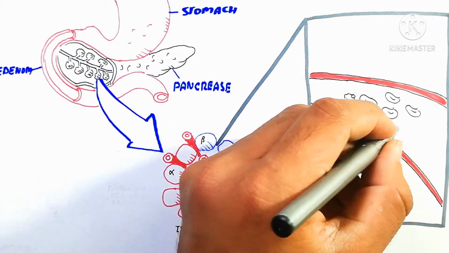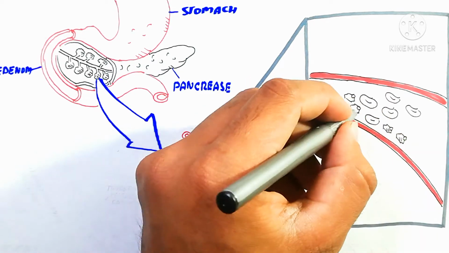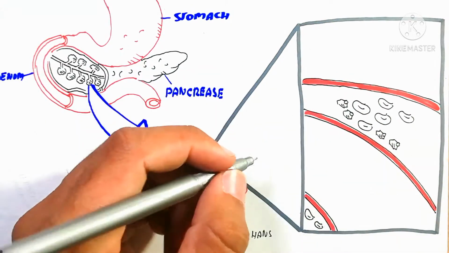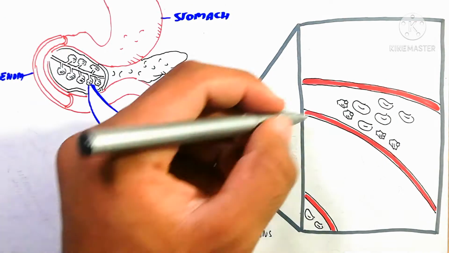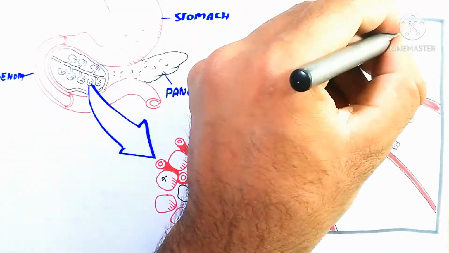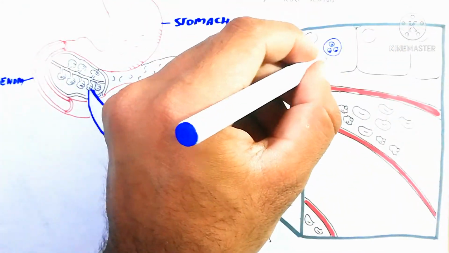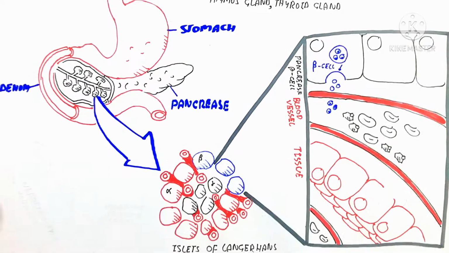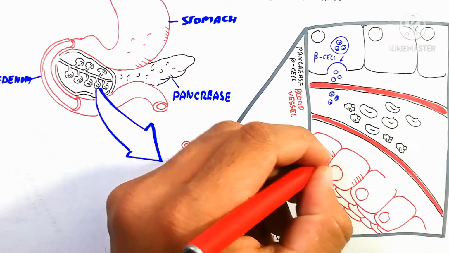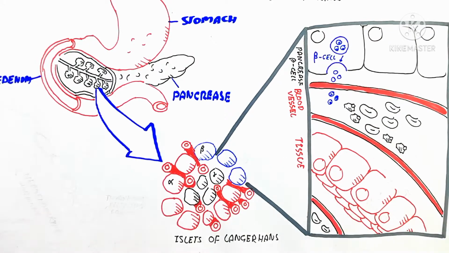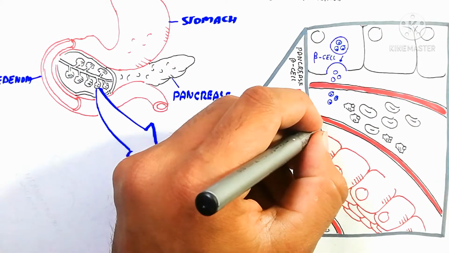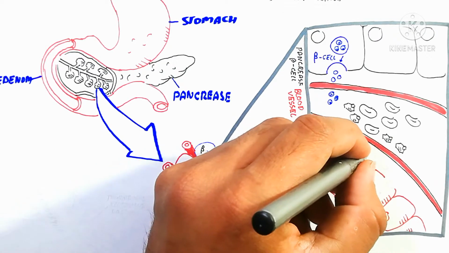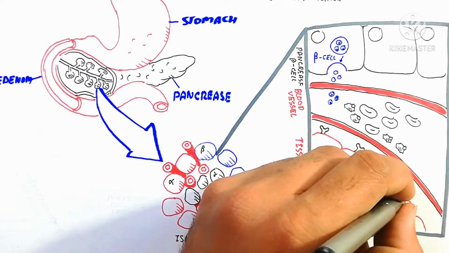In the next video we will discuss that topic. So here is the blood vessel, which contains high sugar. Remember, the beta cell senses this by a different mechanism, which we will not discuss here. So the beta cell is stimulated by the sugar to produce insulin. The insulin is produced from the pancreas and goes into the blood.